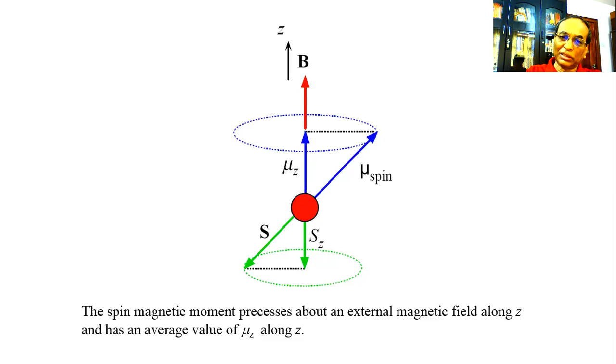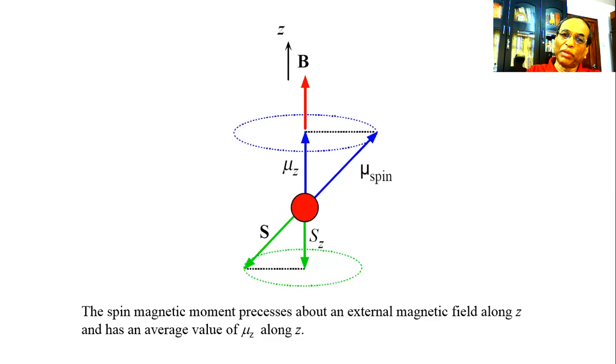Here it is the Z vector, mu Z. So this spin magnetic moment precesses about an external magnetic field along Z and has an average value mu Z, inclined to mu spin at some angle.